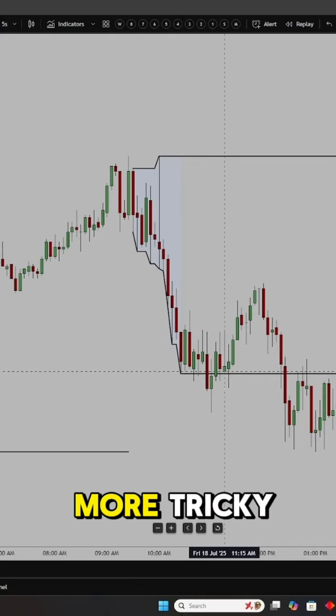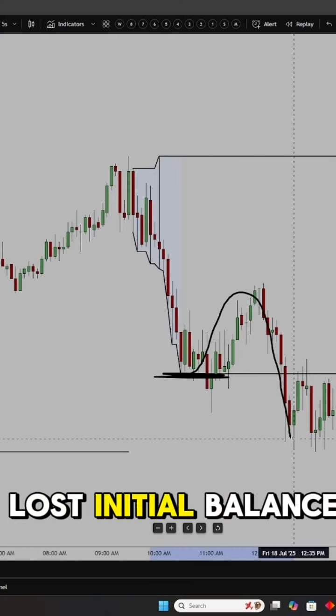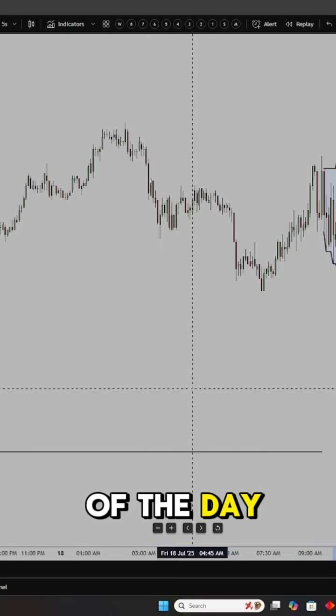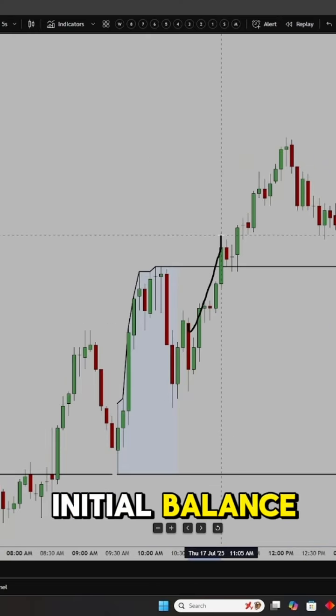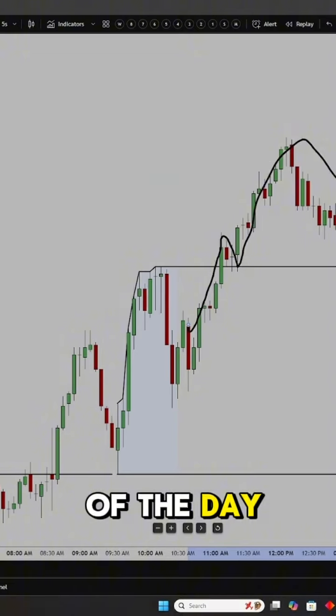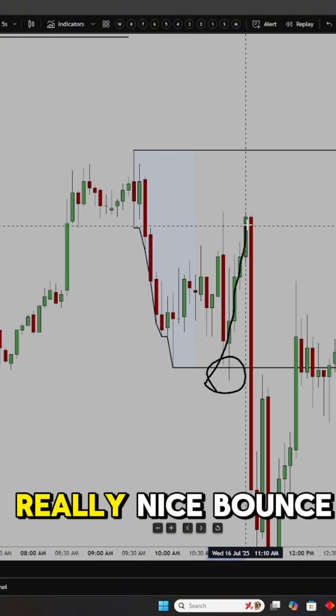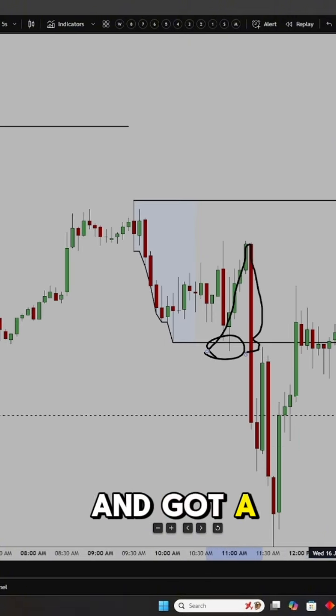Day number 4 was a little more tricky. Consolidated at the lows, lost initial balance, and then consolidated for the rest of the day. Day number 5, broke out of initial balance, retested, and moved higher the rest of the day. Day number 6, swept initial balance low with a really nice bounce to the upside, lost initial balance, and got a really nice move lower.